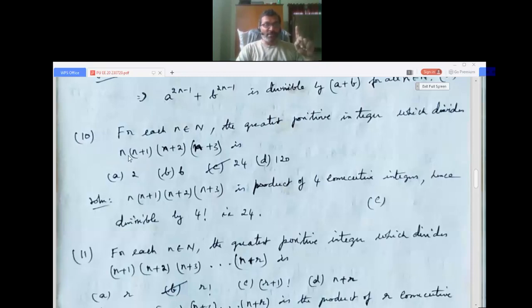n plus 2, 1 is added to n plus 1. n plus 3, 1 is added to n plus 2. So these are 4 consecutive integers. For 4 consecutive integers, there is a standard theorem in number theory.